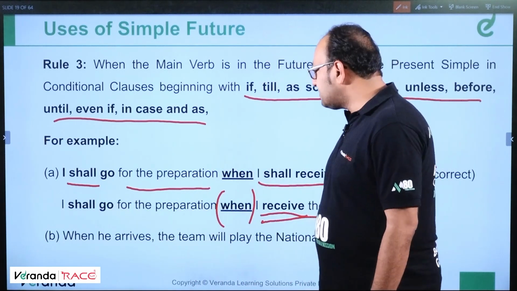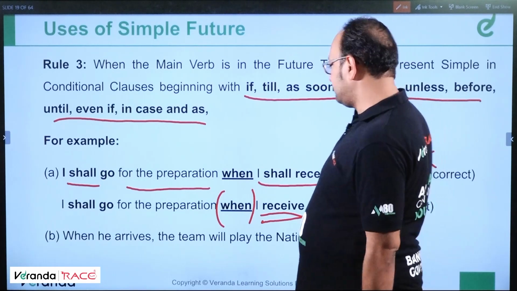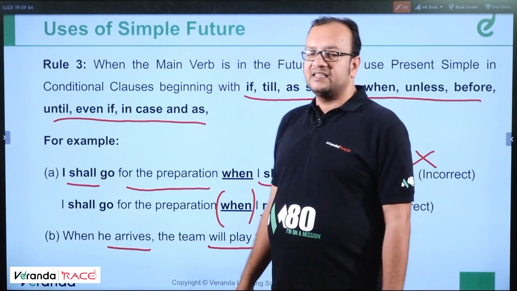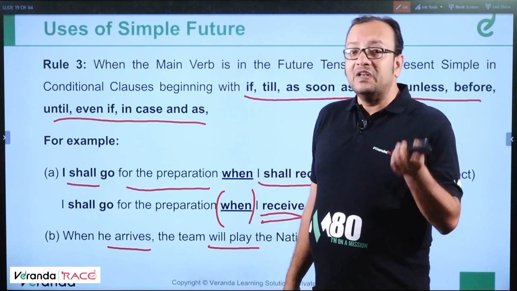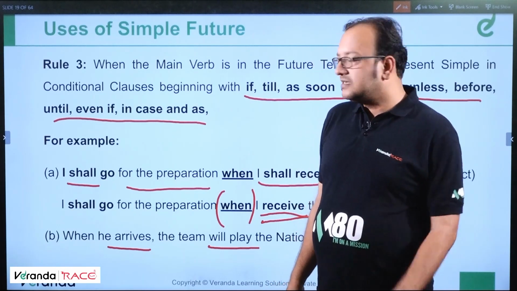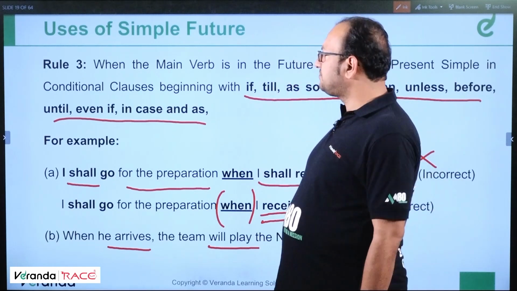Okay. When he arrives, the team will play the national anthem. Understand this. If you run fast, you will win the race. If you study hard, you will pass the exam. Clear? Okay. Moving ahead.